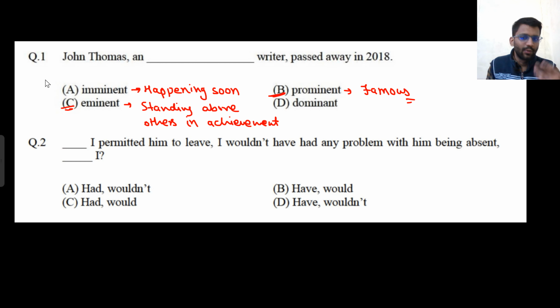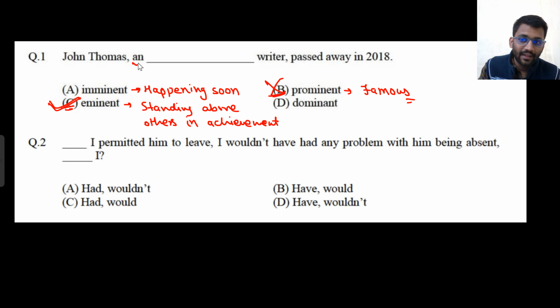Because John Thomas is a guy who can be a prominent writer, famous writer, or eminent writer who has better achievements. So two options can fit. When I solved this question first time, I clicked on option B, that John Thomas, prominent writer. I thought he is a famous writer, so I can tick on option B because I didn't know the meaning of eminent. But why is option B wrong? Tell me why option B is wrong and option C is correct. Both can be there, right? Famous also standing above others in the achievement. So why is option B incorrect and C is correct? Take your time and think about it.